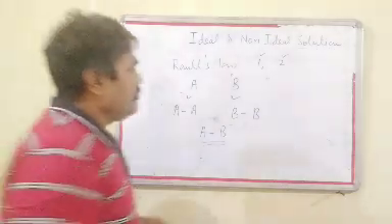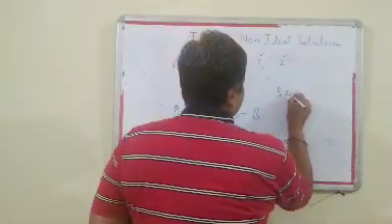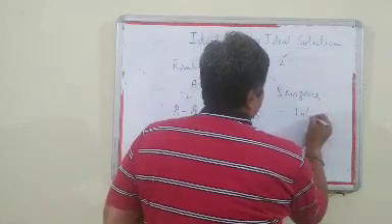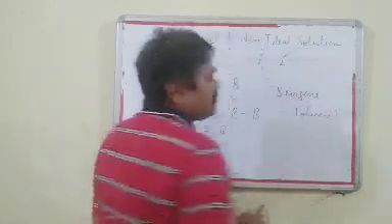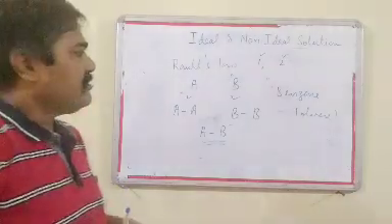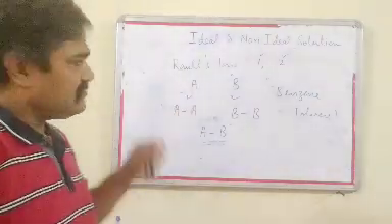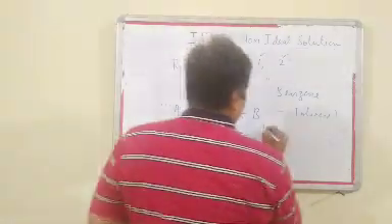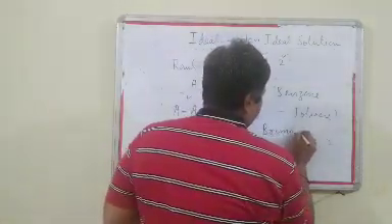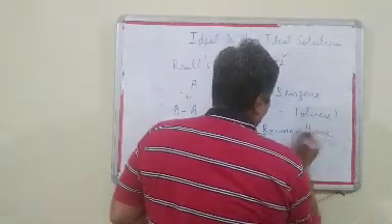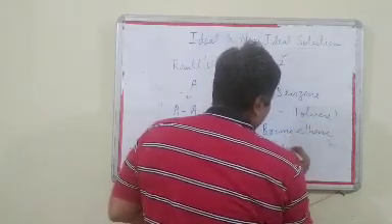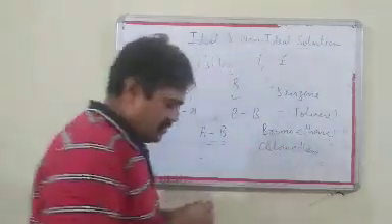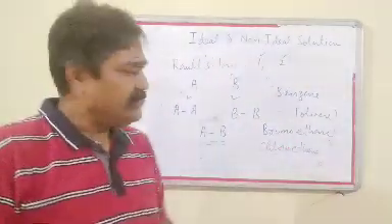For example, the solution of benzene and toluene. The mixture of these two liquids behaves almost like an ideal solution. Or bromoethane and chloroethane, the mixture of these two also behaves like an ideal solution.